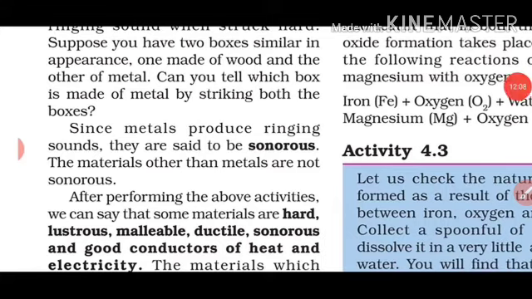Again malleable. What was malleable? The property of metal by which it can be beaten into thin sheets, isn't it? And ductility means the property of the metal by which we can make it into a wire. And what is sonorous? The property of metal which produces a ringing sound is called sonorous.